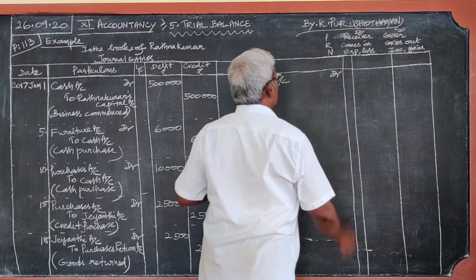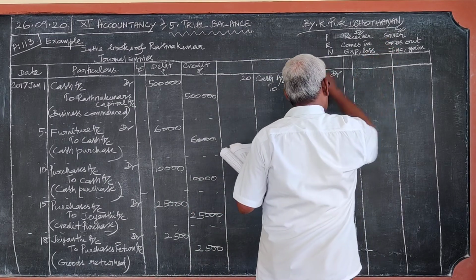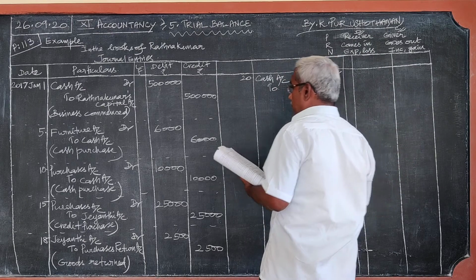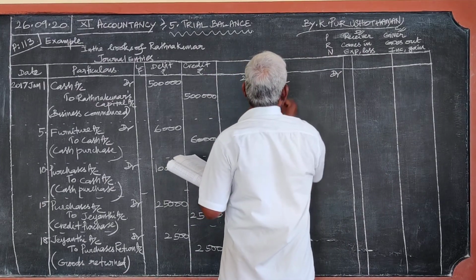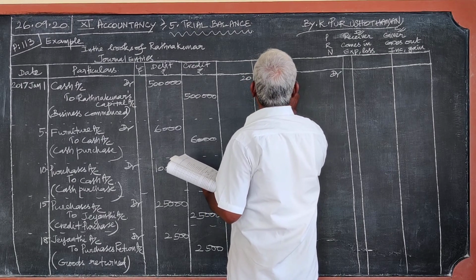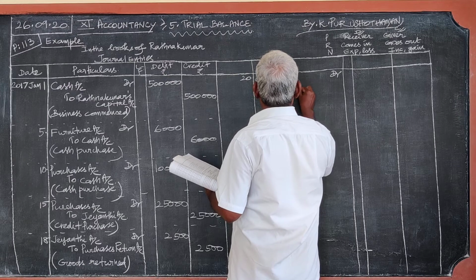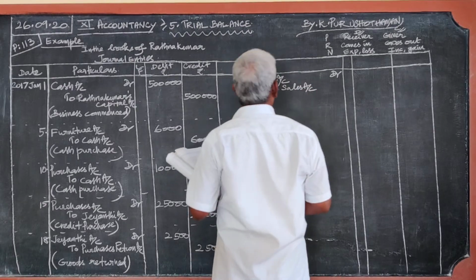Second, what goes out, or is there any giver? What goes out? Goods go out. When goods are coming in, purchases account. When goods are going out, that is on sales, to sales account. Nowhere do we use the goods account.